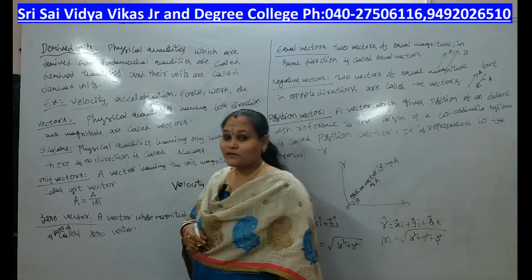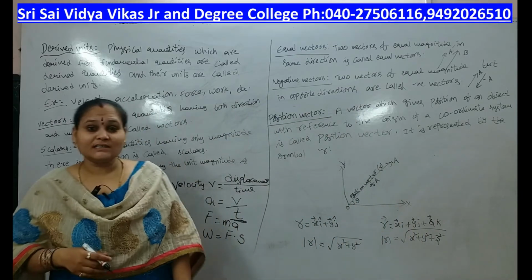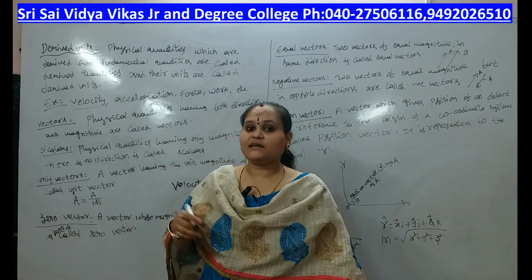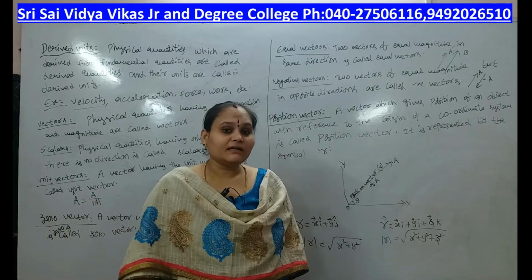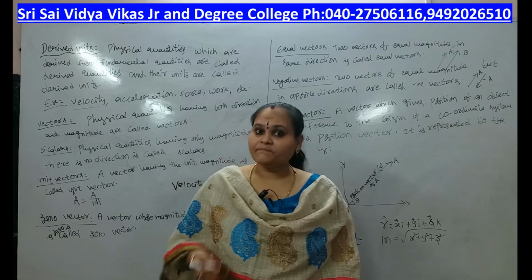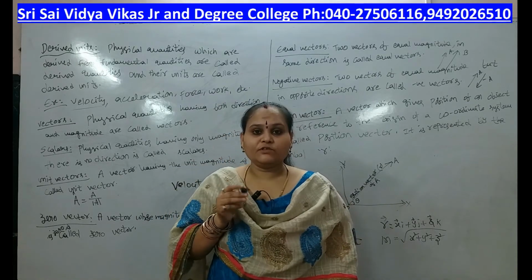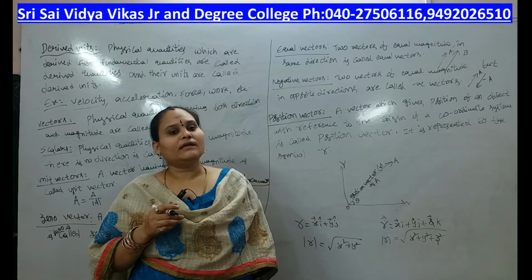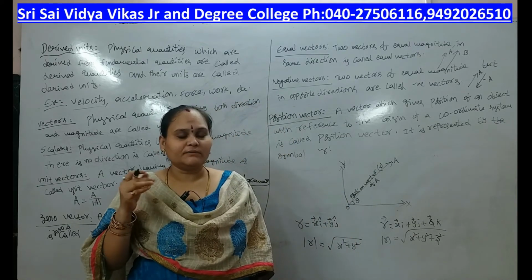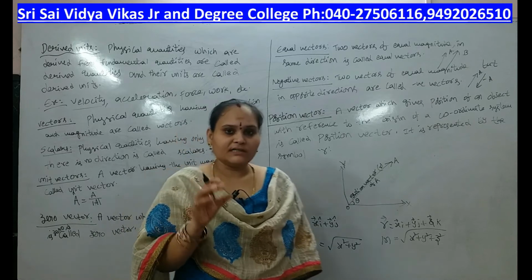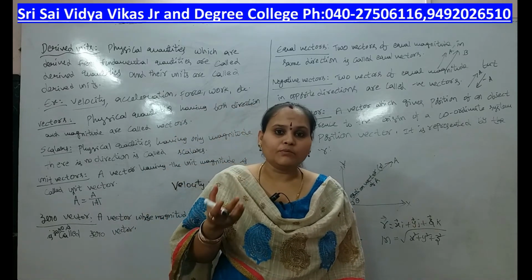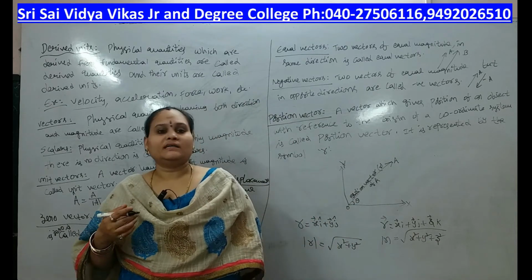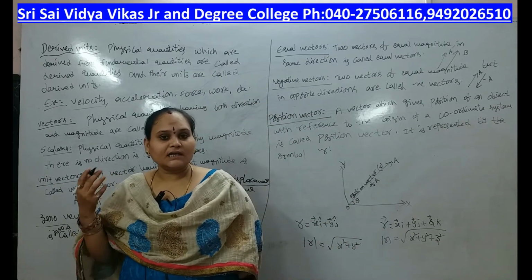And next our topic, vectors. Everybody knows vectors from your 9th class. Everybody learned the topic of vectors and scalars. What is meant by a vector? A vector is a physical quantity which has both magnitude and direction. Once again, I will repeat it: a physical quantity which has both magnitude and direction is a vector quantity. Otherwise, it is a scalar quantity.